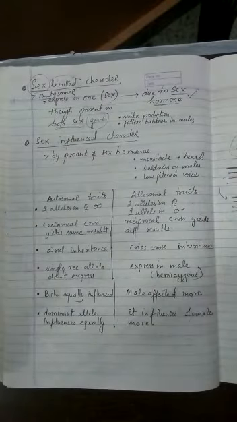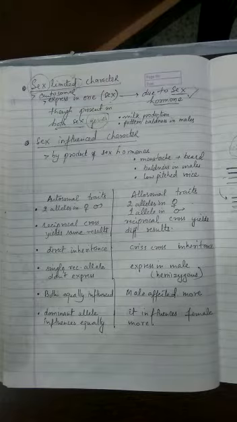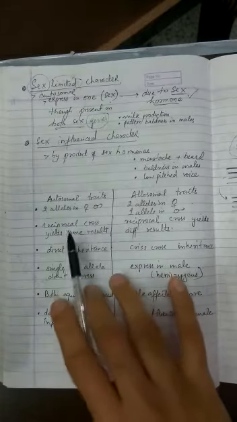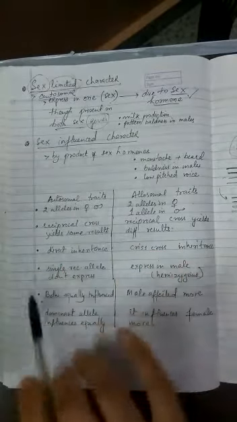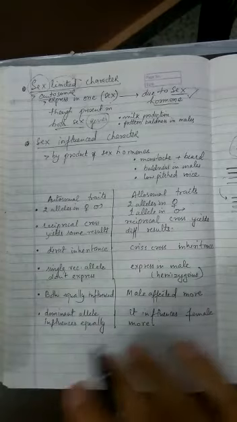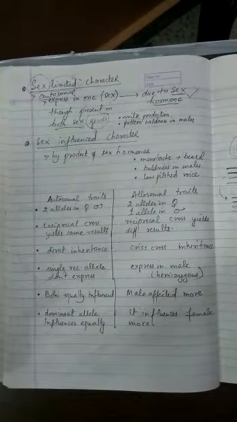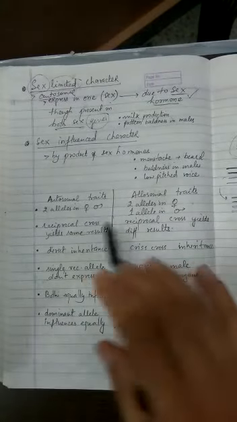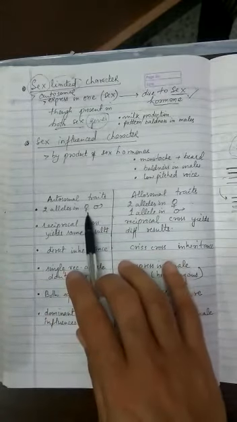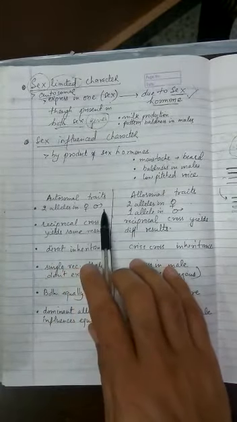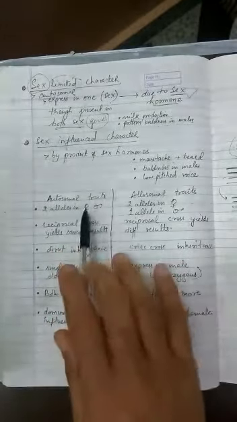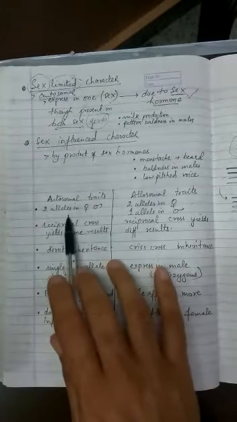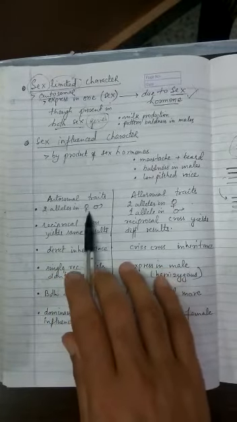Let's understand a very small concept, one more concept, that is autosomal traits and allosomal traits. The traits for which the genes are present on the autosome are called autosomal traits, and traits for which the genes are present on the sex chromosome are called allosomal traits. So remember, two alleles are present in both female and male. In this case, because the autosomes are common to both male and female, both alleles are present in the case of female and male.